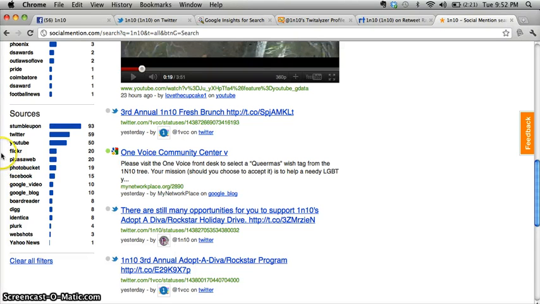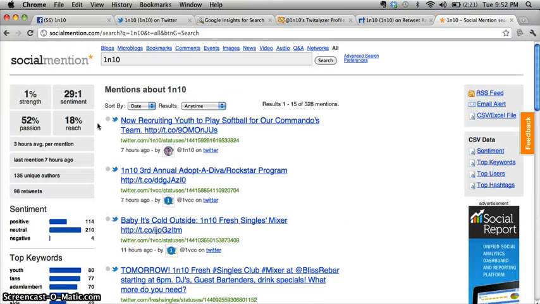This is very, very useful to your quantitative research, because it gives you exact numbers of where people are connecting with you and your organization. In this case, StumbleUpon is huge. So people are probably looking for youth in Phoenix or at-risk youth, and they're finding 1 in 10. So Social Mention is another great website that gives you a bit of an overall view of your organization, and gives you great hard data that you can extract and later interpret.